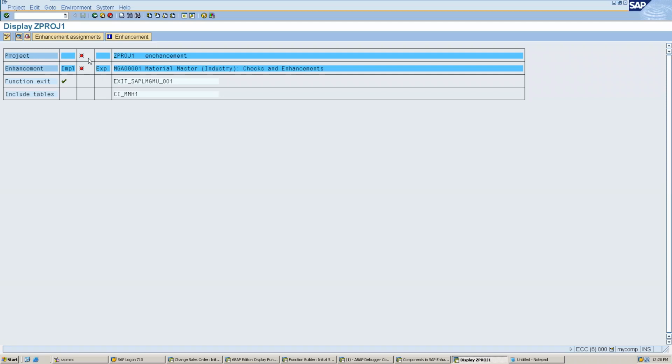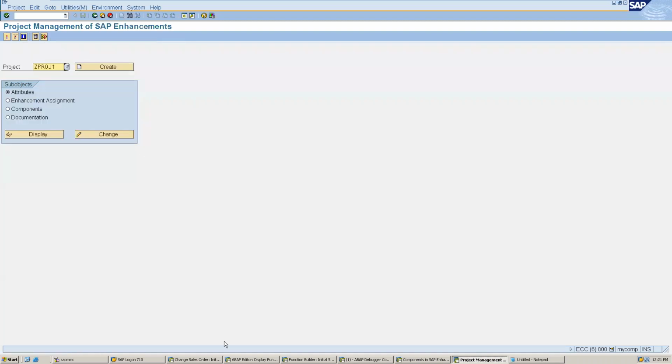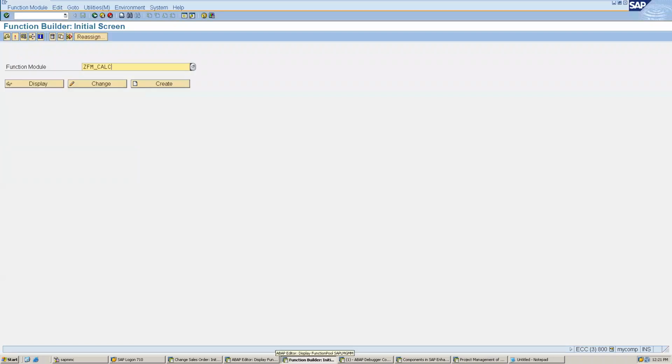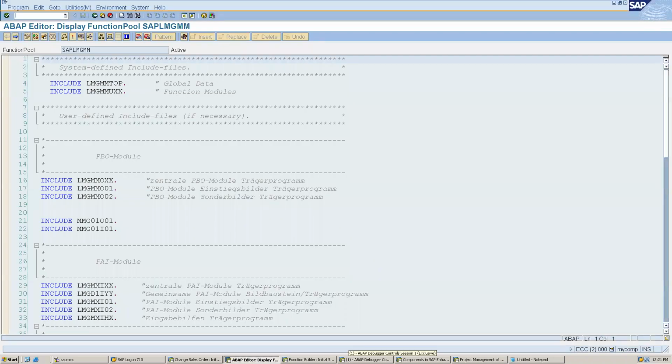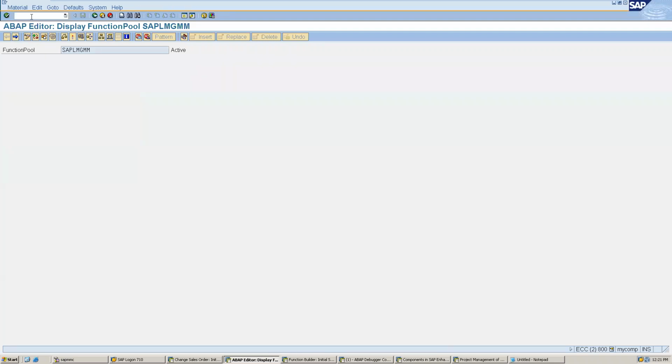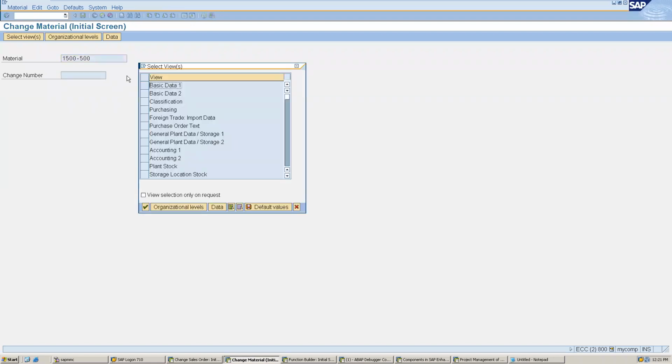So how can we activate? Here we have to go to change mode, maybe. Yes, and here we can activate this. You can see this is activated. If I come to our MM02, so /n MM02, and get inside here, I will check whether it is stopping or not.